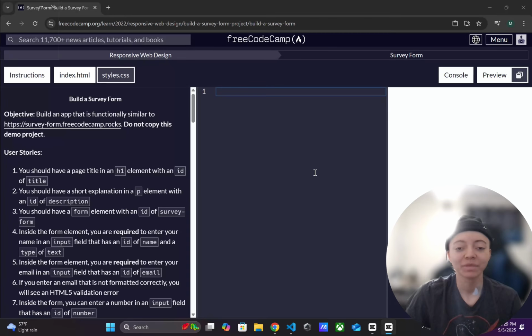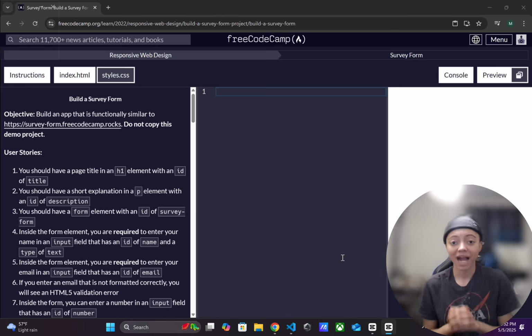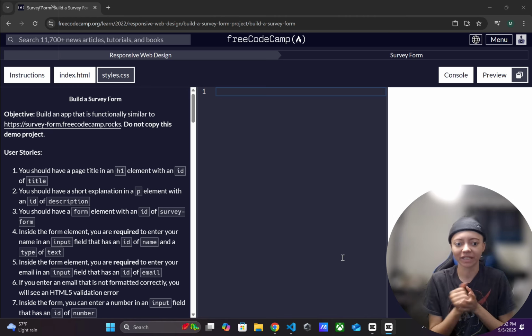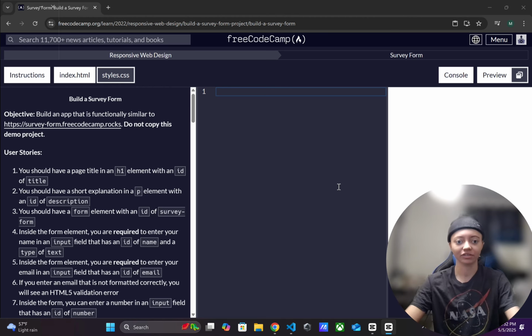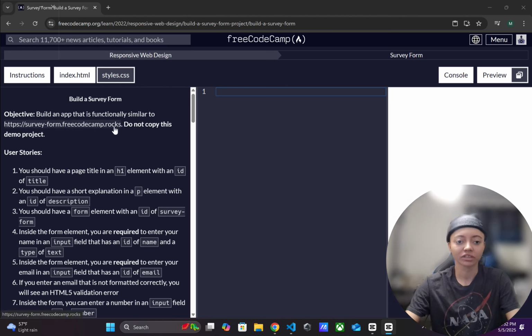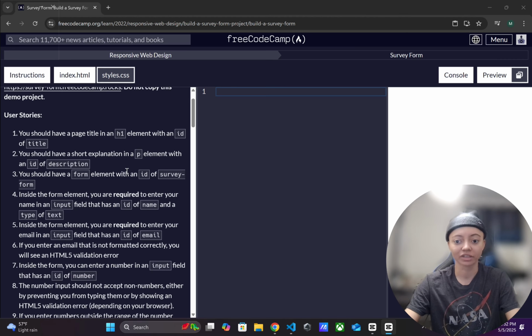Alrighty guys, I am here with the first project of FreeCodeCamp. So I'm kind of nervous to be doing this. I don't even know why because I'm very confident in it. I probably did something like this already. So build an app that is functionally similar to this, which I'm not going to look at. I'm probably just going to build the app and then probably look at it after. And then if there's things I need to update, we can update that.